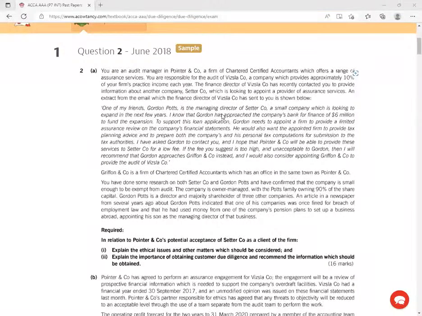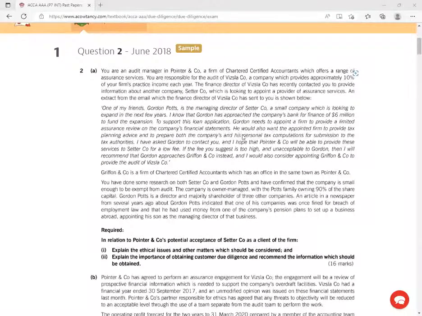A small company which is looking to expand in the next few years. I know that Gordon has approached the company's bank for finance of $6 million to fund the expansion. To support this loan application, Gordon needs to appoint a firm to provide a limited assurance review on the company's financial statements.